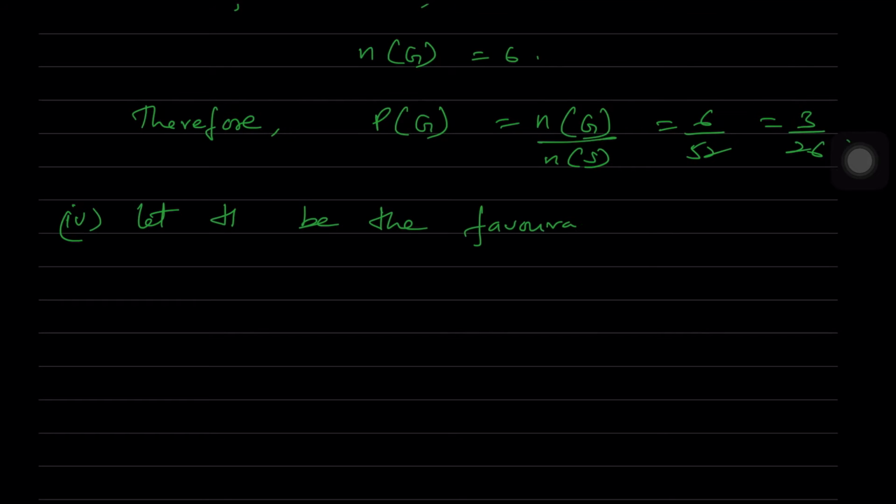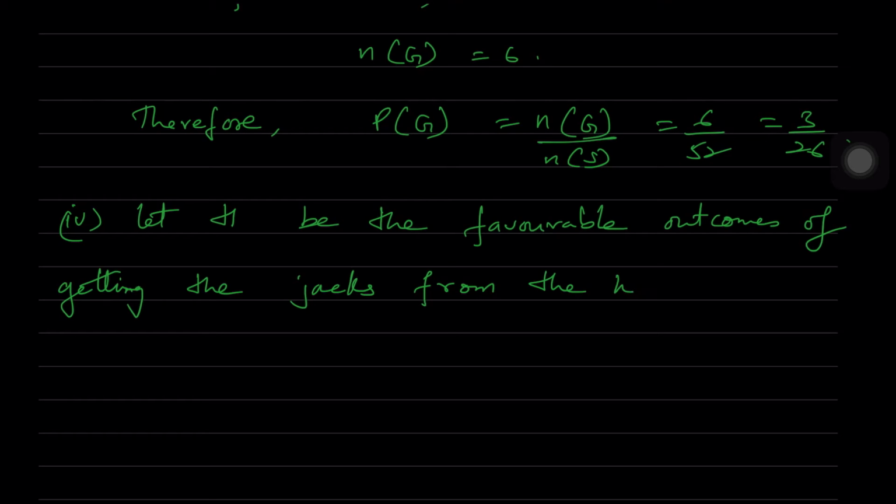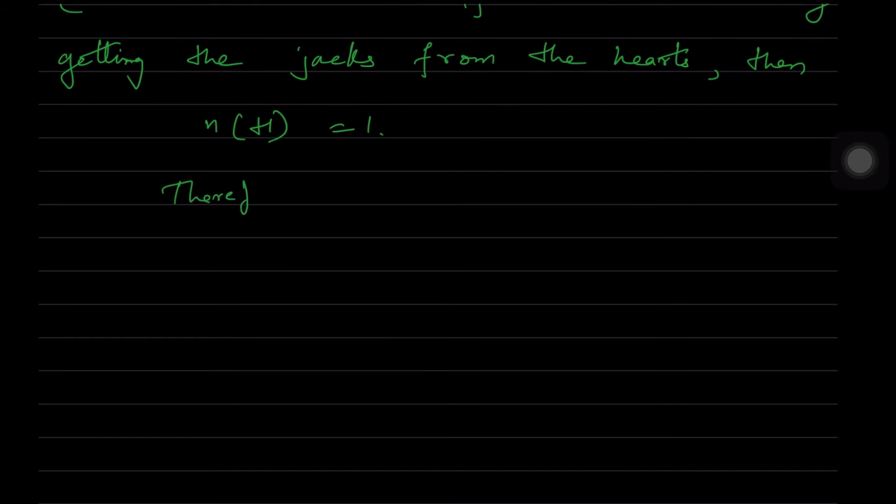Next, let H be the favorable outcomes of getting the jack of hearts. So in hearts how many jacks will you have? Only 1. So therefore n of H is equal to 1. So probability of H is equal to n of H by n of S, which is equal to 1 by 52.